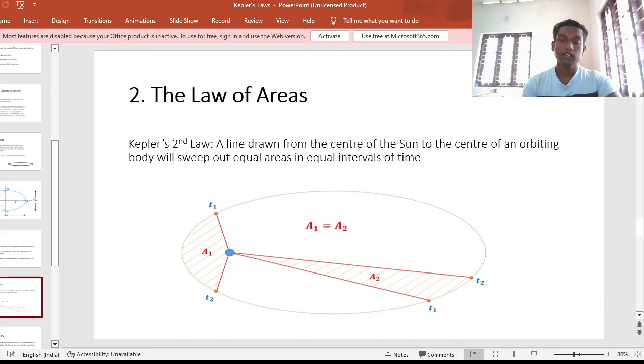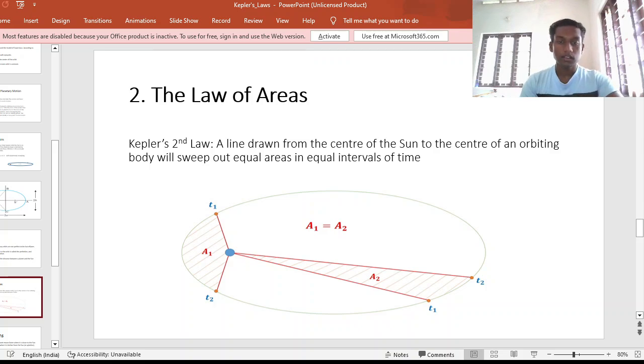We know that a planet is revolving in an elliptical path, and at this point, when it travels from T1 to T2, it covers an area of A2. And when it reaches here also, T1 to T2, the area is A1. And we have drawn a line from the center of the sun to the center of the revolving body, which may be a planet, comet, asteroid, etc.